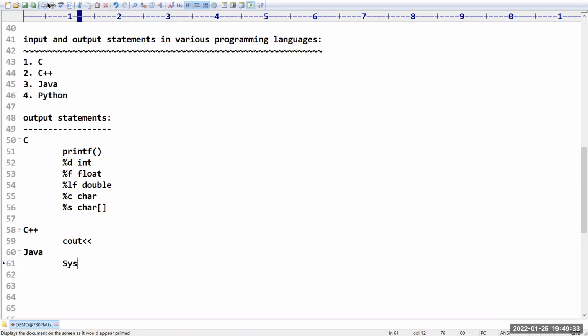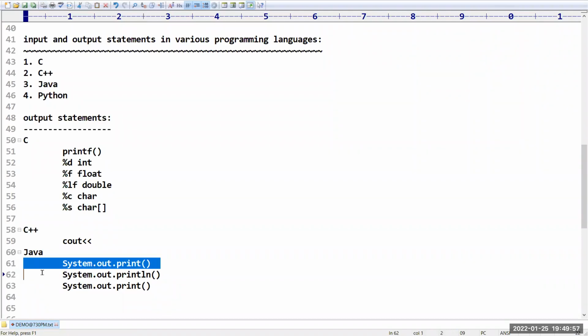If you take Java, we have System.out.print, which is used to print the content on the screen. Similar to this, we have one more output statement, which is System.out.println. The difference between the first statement and the second: in the case of print, whatever content you have taken will be printed on the screen, but the control will stay in the same line.